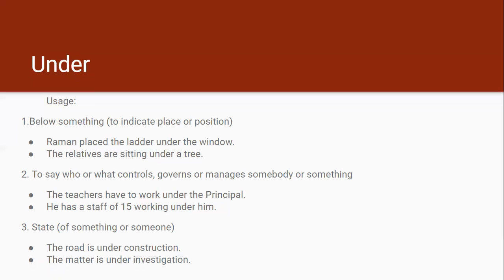The matter is under investigation. So what is the state of the matter? What is the condition of it? It is under investigation. So the second sentence also tells us about the state of the matter, the condition of the matter. So we have used under before investigation.